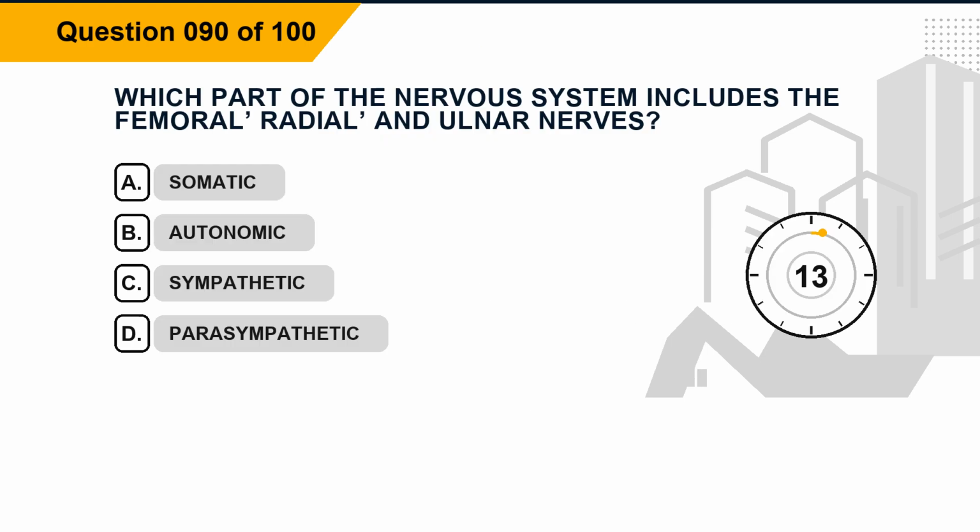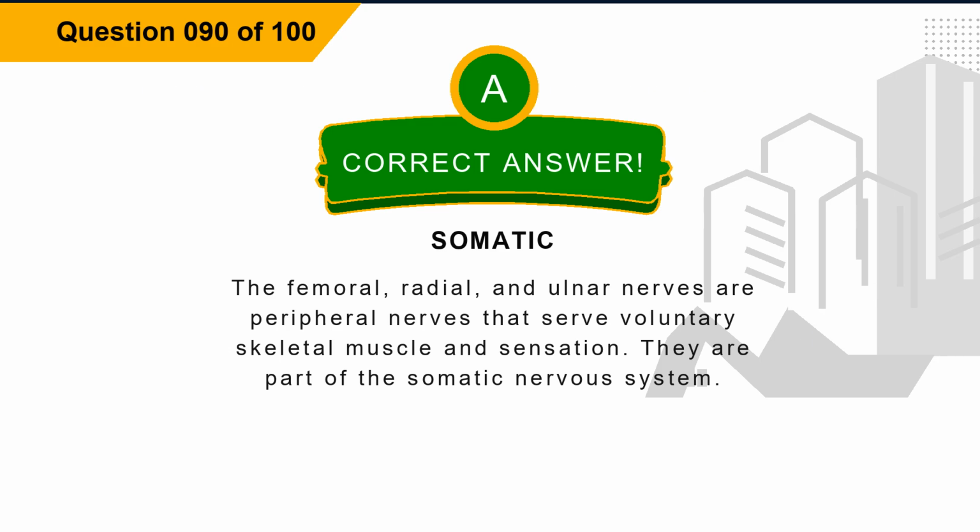Question 90. Which part of the nervous system includes the femoral, radial, and ulnar nerves? Option A, somatic. Option B, autonomic. Option C, sympathetic. Option D, parasympathetic. The correct answer is option A, somatic. Explanation: the femoral, radial, and ulnar nerves are peripheral nerves that serve voluntary skeletal muscle and sensation. They are part of the somatic nervous system.